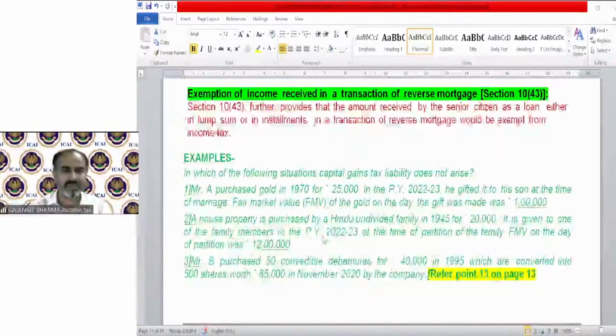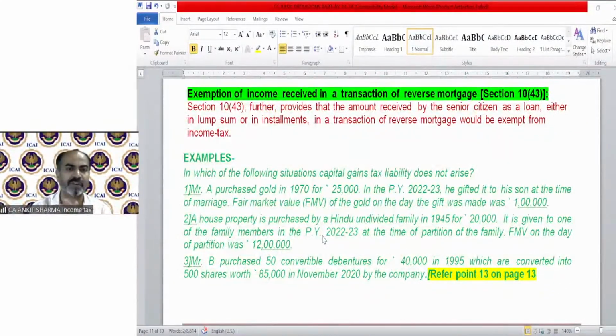Next example we can discuss, of course: in which of the following situations capital gain tax liability does not arise. If Mr. A purchased gold in 1970 for 25,000 and in the previous year 22-23 gifted it to his son at the time of marriage, the fair market value of the gold on the day the gift was made was 1 lakh. We all know that the gift is exempted. So at the time of gift, there is no applicability of the capital gain transfer definition.